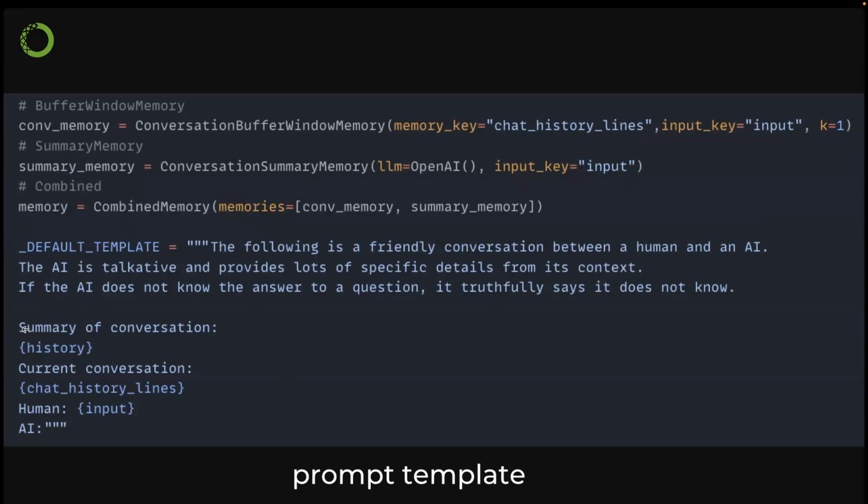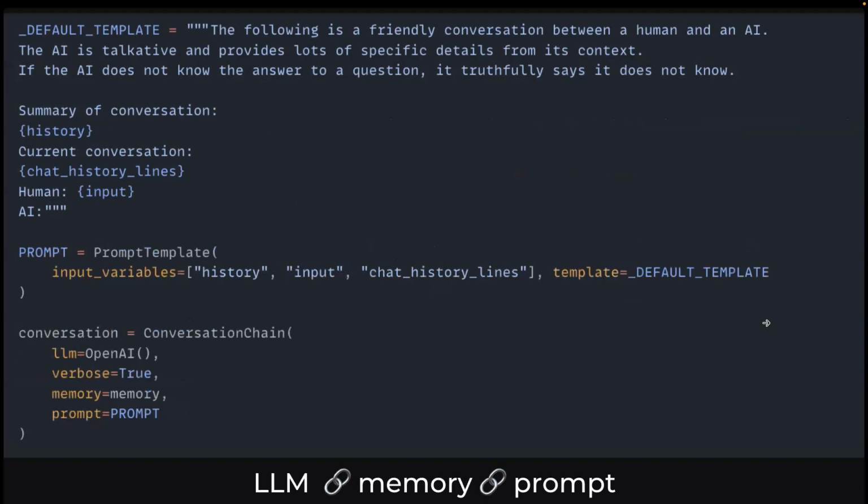You can see where we insert the history, the summary of the conversation here, the current conversation, which is the past 1 interaction here, and then your human input is the question you ask every time. And then with the prompt template, you can chain your large language model with the memory module and with a prompt together in a conversation chain. So that will give you everything you want to go.